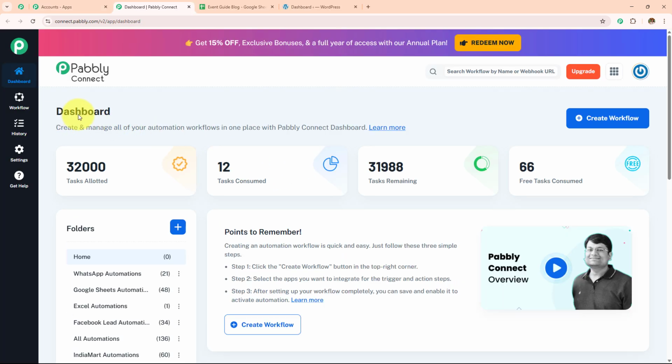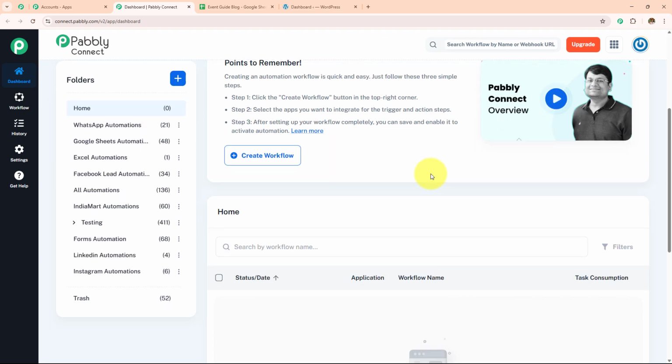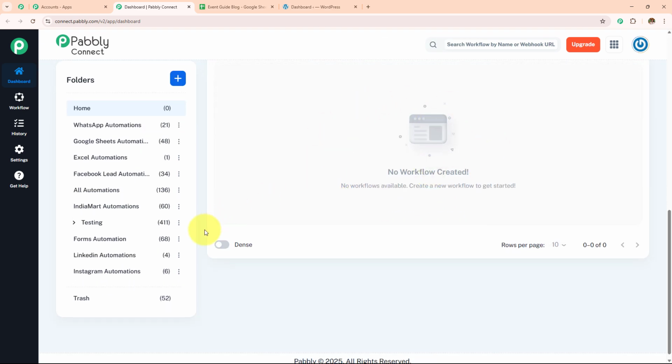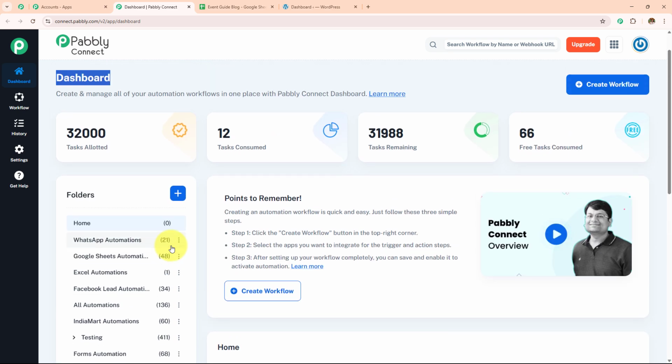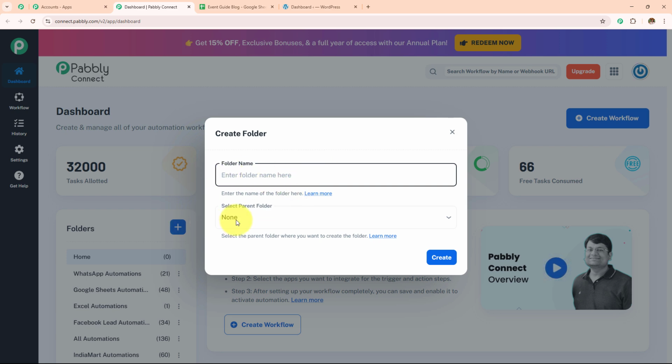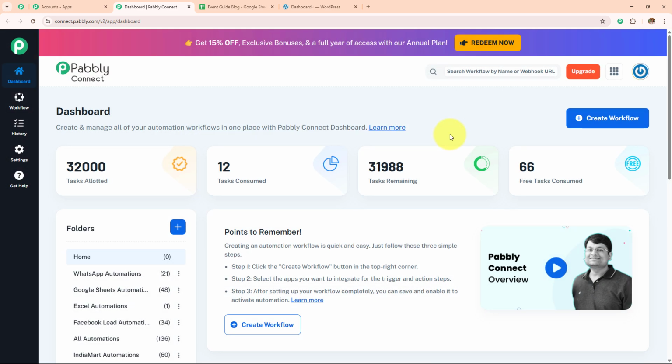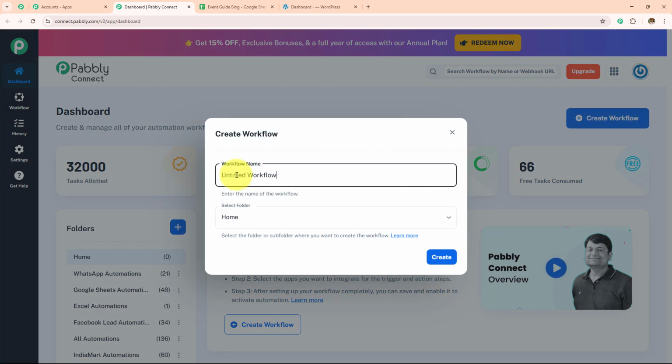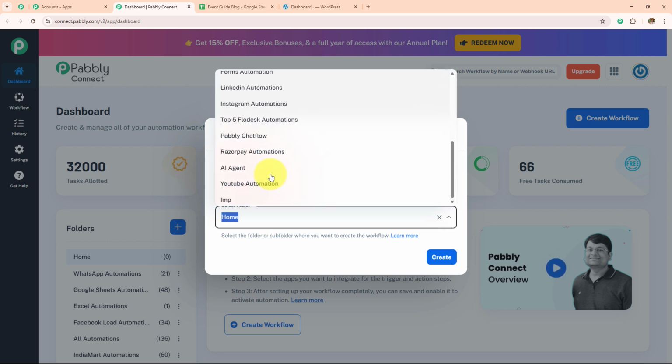And it has taken me to this dashboard where I will be able to find all my workflows and all the folders which I've created. Now if you want to create a new folder, simply click on this plus icon and from here you can create a new folder. For now, I want to create a new workflow, for which I need to click on this create workflow button. First I need to provide the workflow name, and then I have to select the folder in which I want to save that workflow.